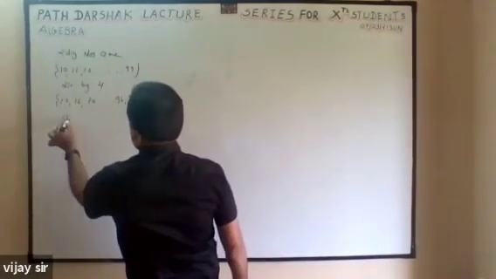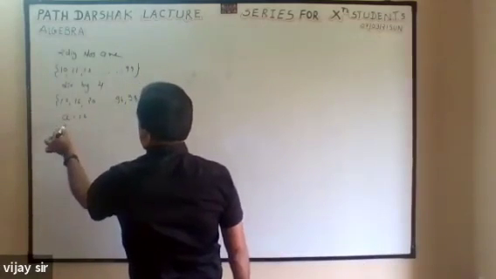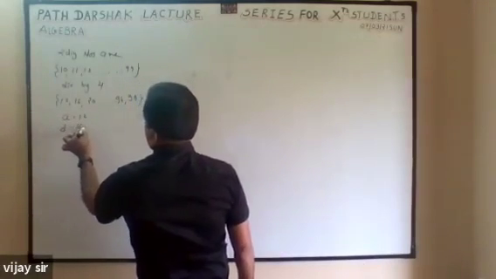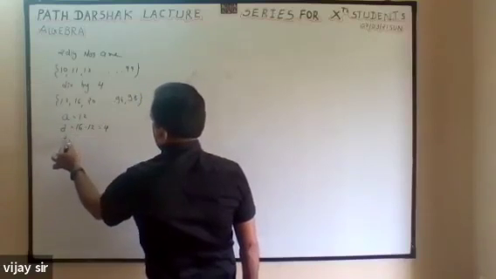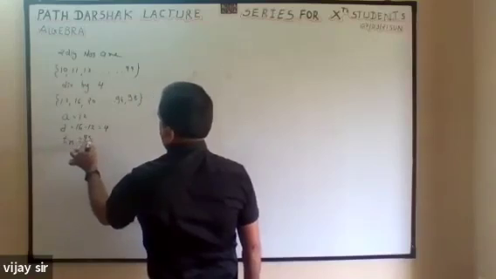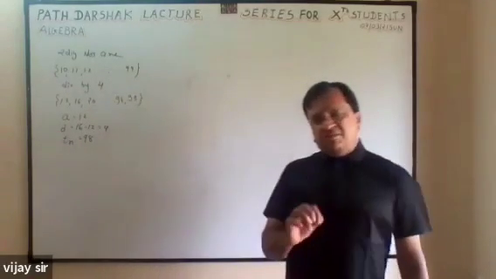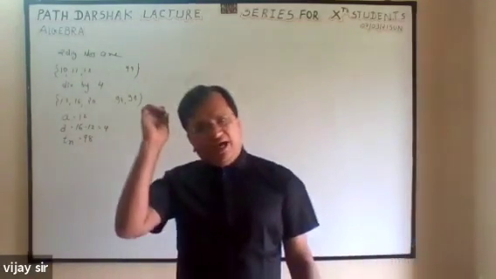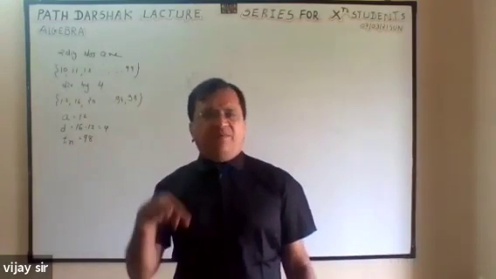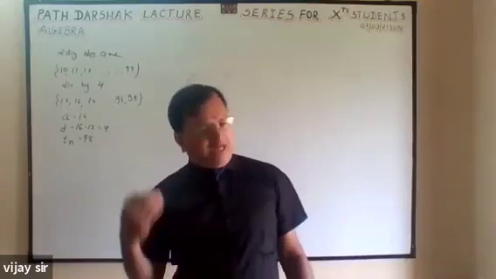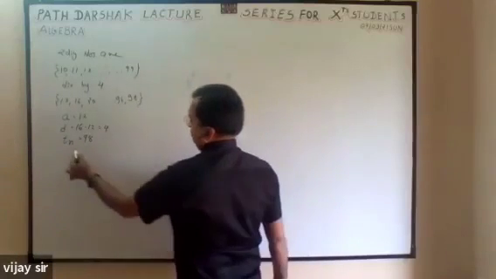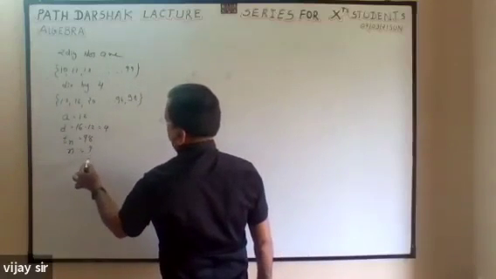So as per that, the first number is 12. The difference is 16 minus 12, which is equal to 4. And the last number. Dear student, remember that whenever you have to find n, never open the bracket. Without opening the bracket, you will get the answer very systematically. Every time you have to do the same calculation. So n is the question, and when n is the question, don't open the bracket.